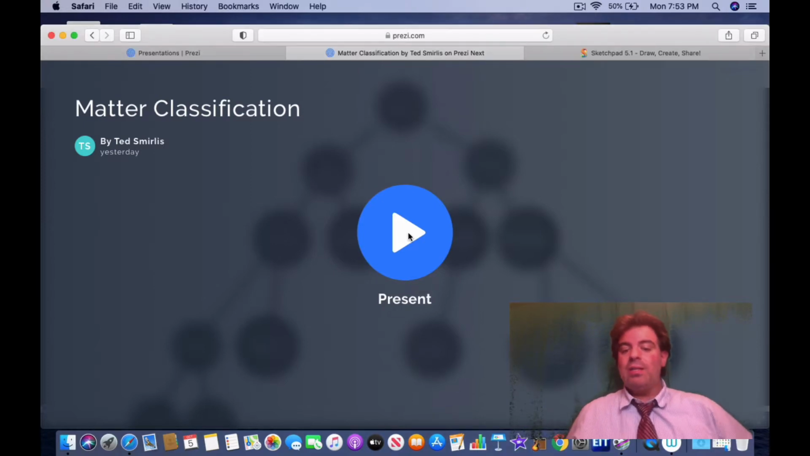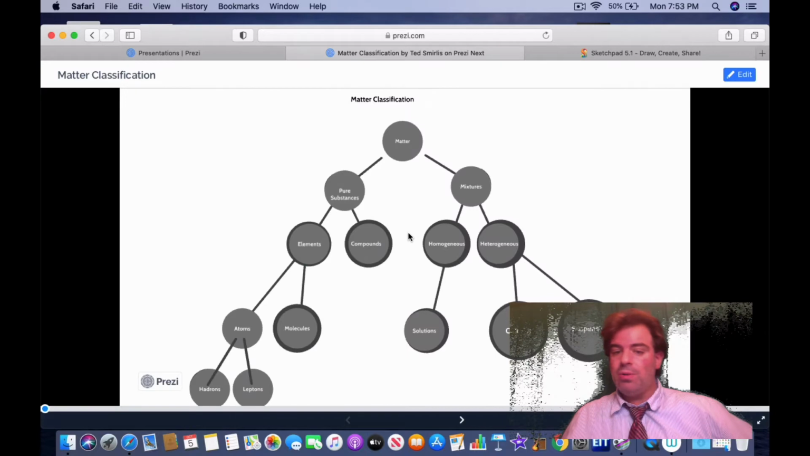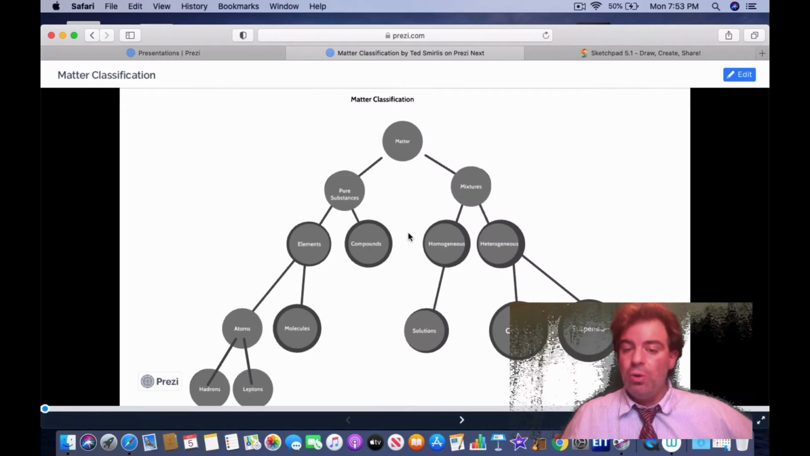Why is it important to classify matter? The reason why it's important to classify matter is because if we know where it belongs, we can make very accurate predictions about how it's going to react and interact with other matter. In other words, we would know about its chemical properties and its chemical reactivity.